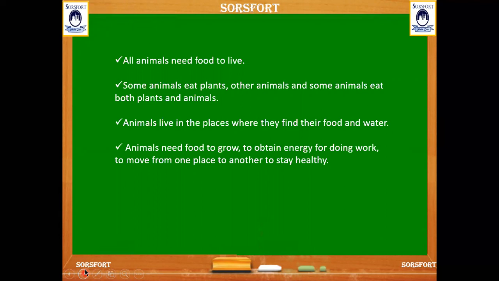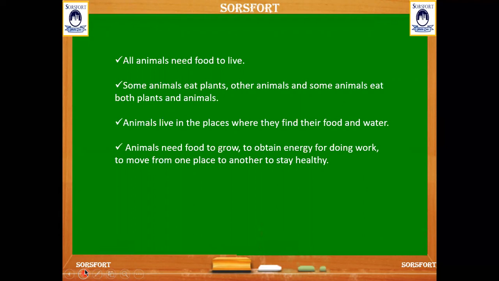And animals live in the places where they can find water and food. For example, butterflies live on the flowers on the plants, and they take the nectar from the flowers. And we can see the monkeys, they stay on the tree where they get food easily. Like that, some animals find places where they can have food and water.